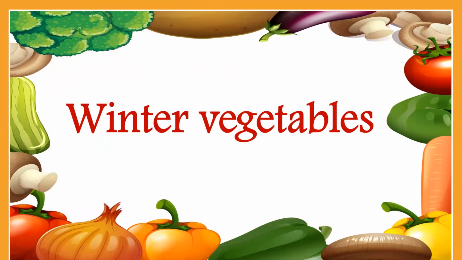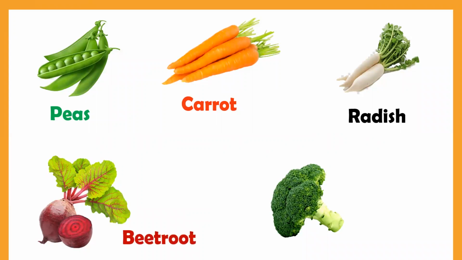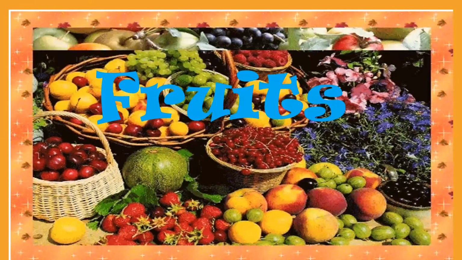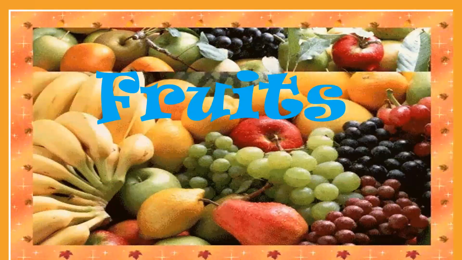Now some winter vegetables. So here are the pictures and their names. Peas, P-E-A-S. Carrot, C-A-R-R-O-T. Radish, R-A-D-I-S-H. Beetroot, B-E-E-T-R-O-O-T. Then broccoli, B-R-O-C-C-O-L-I, broccoli.